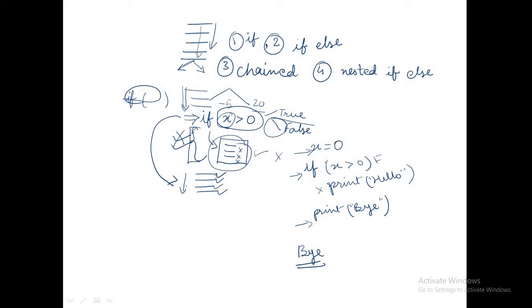Now suppose in this same program we change the value of x to 10. Now the value of x is greater than 0, since 10 is greater than 0. So this particular statement will be executed because the condition is true. Print hello, so hello will be printed, and bye will be printed as it is. So the output now will be hello and bye. Understood? In this way, the if statement works.